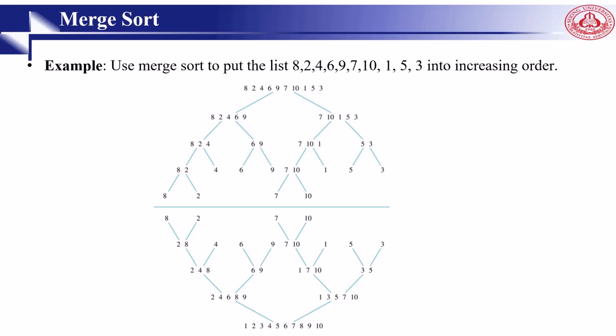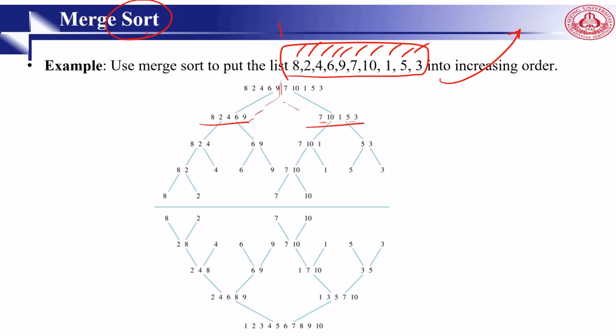For example, I want to sort this list in ascending order. It means 1 should be first. How many numbers do I have? 1, 2, 3, 4, 5, 6, 7, 8, 9, 10. Right? I divide them: first 5 this side, second 5 this side. Then again, I apply this: 5 I have here, 3 this way, because I cannot divide into 2.5, right? So I have to select 3 on one side, 2 on the other side, 1 and 1. Then again 2 here and 1 here. So finally we will have only 1. Then this one also 1. The same we will do here.